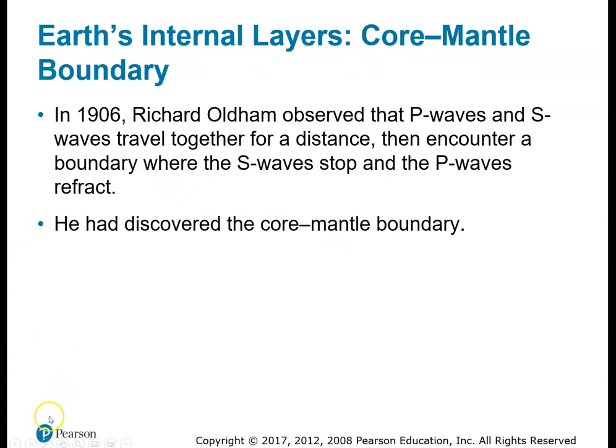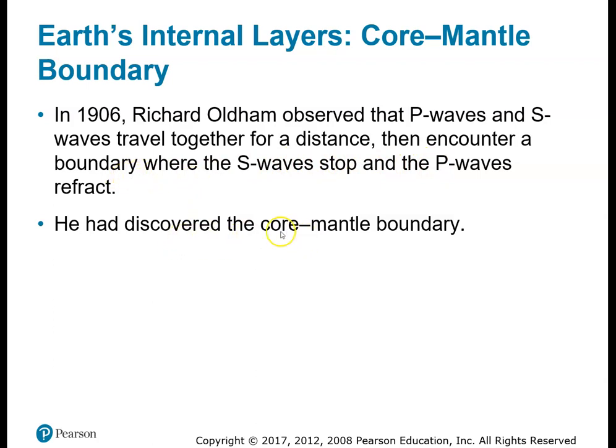All right, as I said, mostly I'm not that interested in who did what. But in 1906, this guy Oldham observed that P waves and S waves travel together for a distance, and then encountered a boundary where the S waves stopped and the P waves refracted.